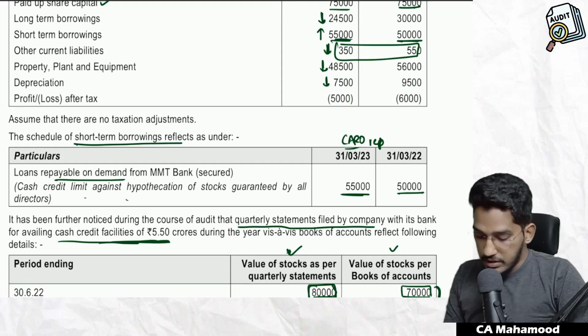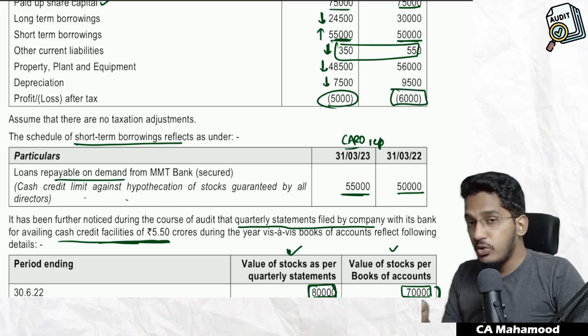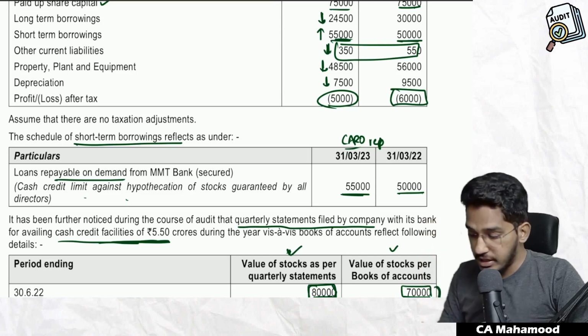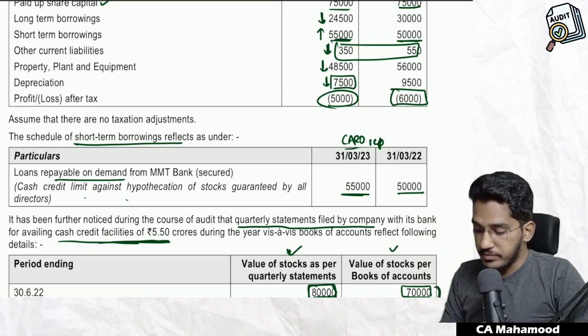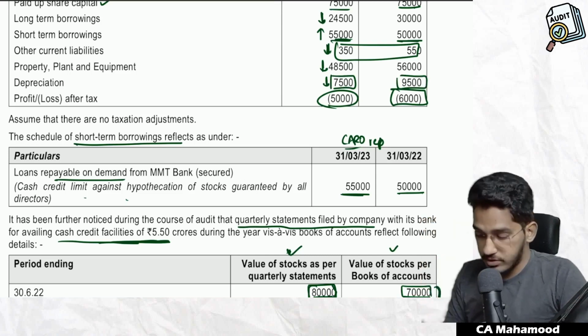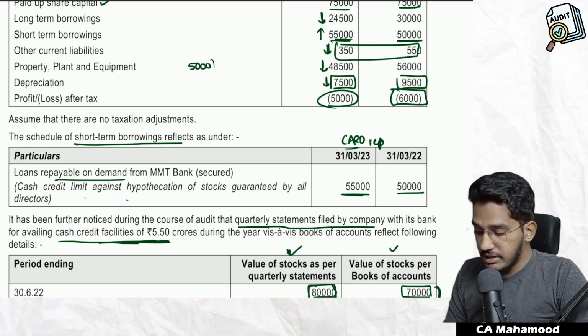See, we have loss after tax. This is loss as per statement of P&L. How to find out cash loss? To this you have to add back non-cash based expenses, deduct non-cash incomes. See, above only they have given depreciation. You have to add the depreciation to the loss as per statement of P&L, then you will get cash loss. So cash loss is 5,000 in the current year.